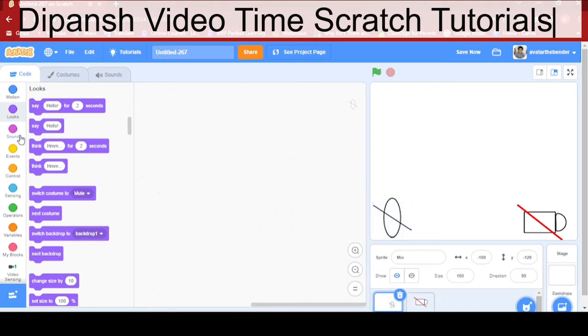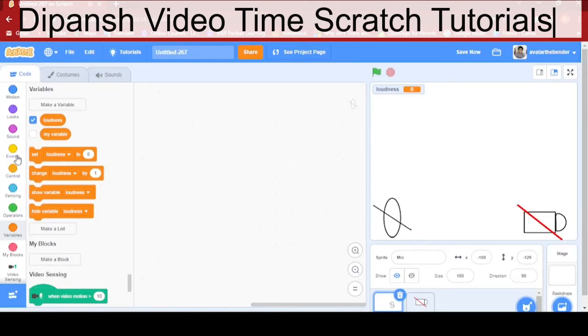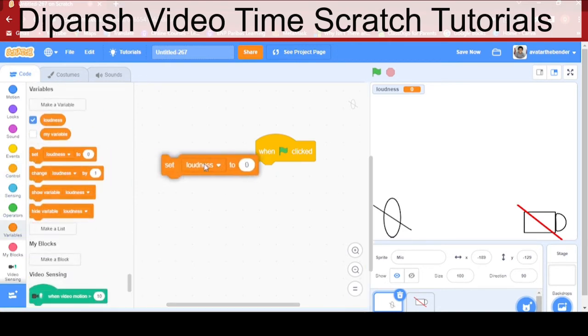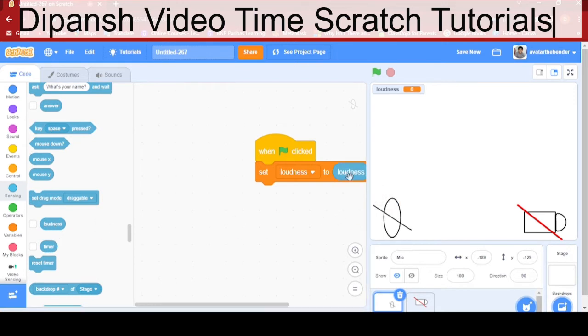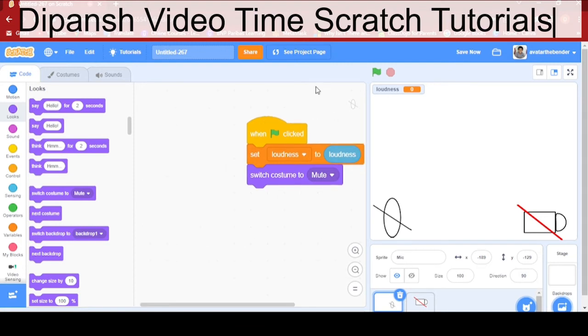Now let's go to our mic. Let's create a variable called loudness. Click OK. So when green flag clicked, set loudness to the Scratch loudness variable. Then we can set our costume to mute. Okay, and that looks perfectly nice. So set loudness to loudness, switch costume to mute.